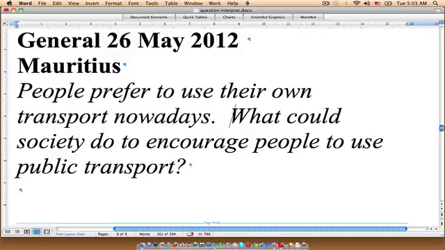So we're not really looking at different points of view in this essay, but we are suggesting things. We're going to have to suggest some courses of action that society could introduce to help push people to use public forms of transportation.